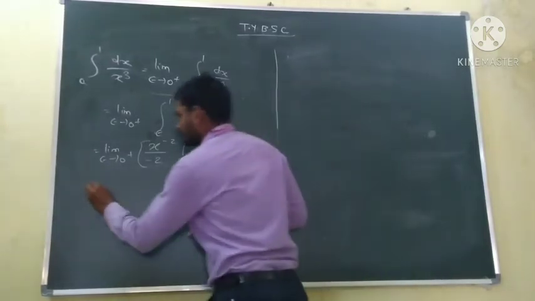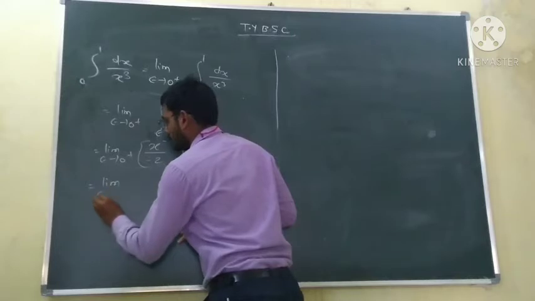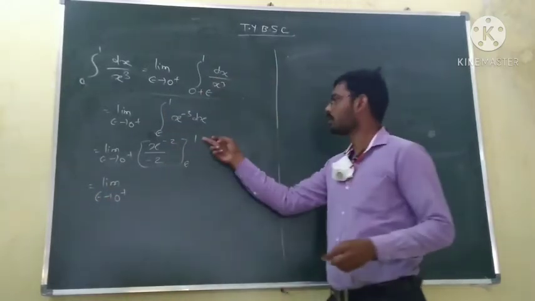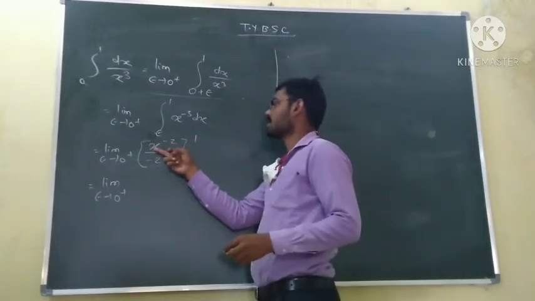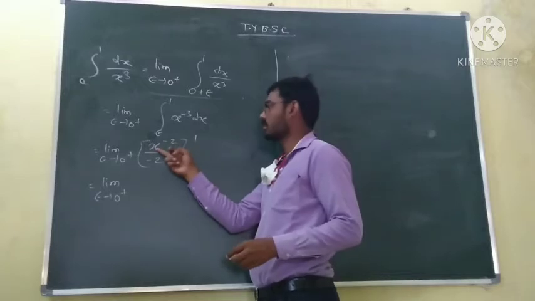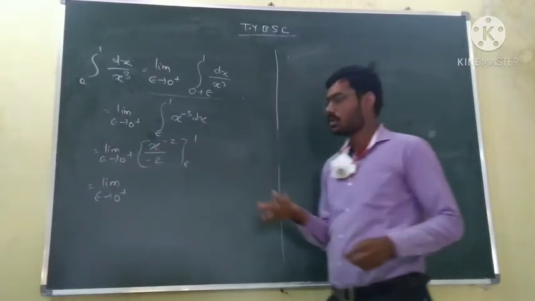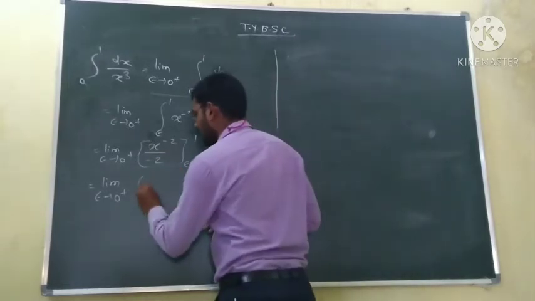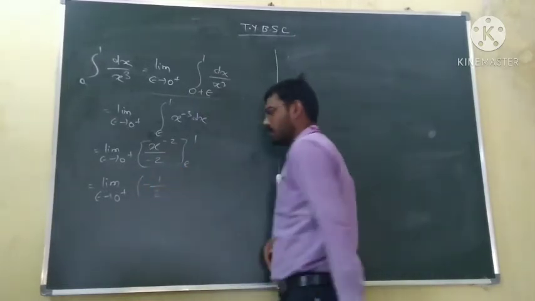This is equal to limit epsilon tends to 0 plus. Now put first x equal to 1, so we get 1 raised to the power minus 2, which is equal to 1, and this is 1 upon minus 2, so this is minus 1 by 2.